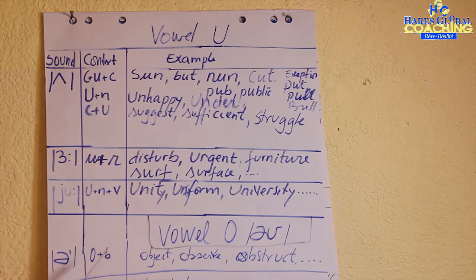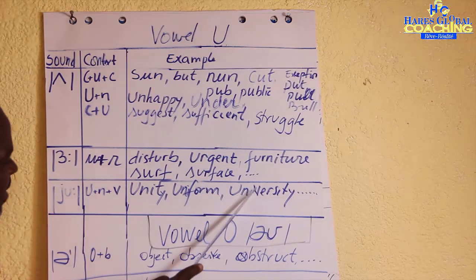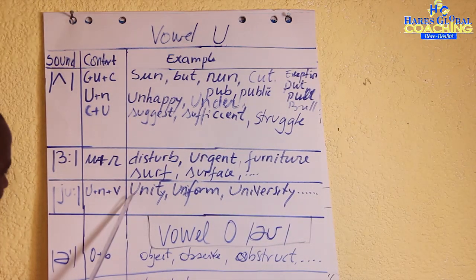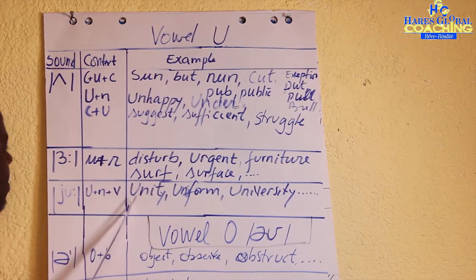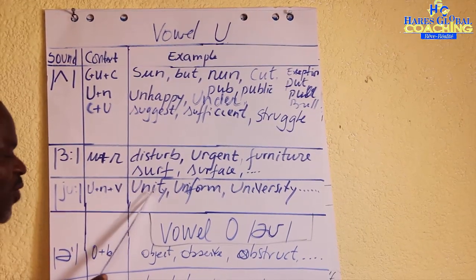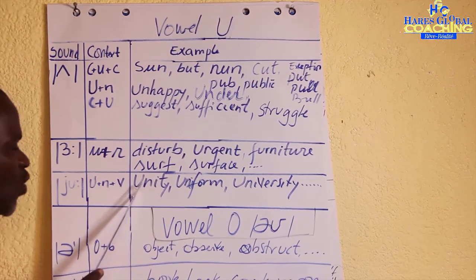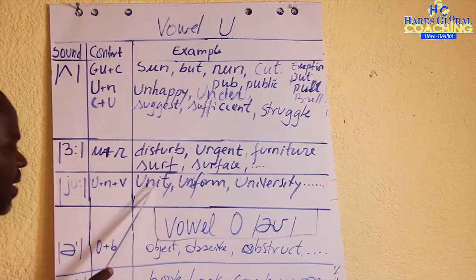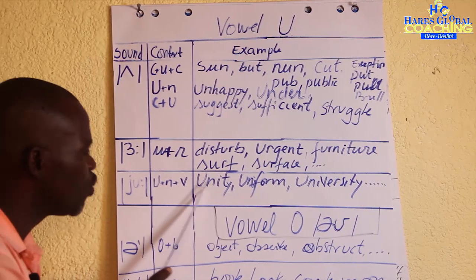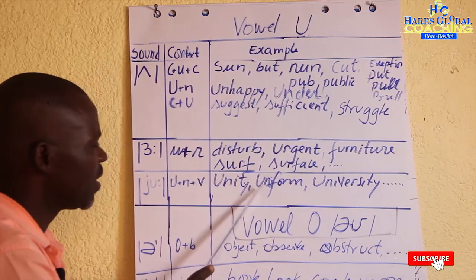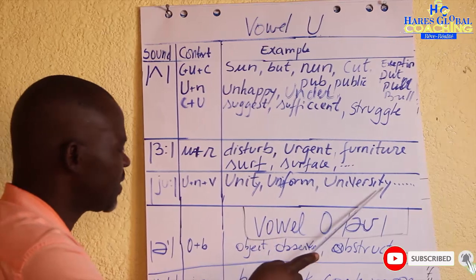If you cross out this I, it would be read like unhappy, with /ʌ/. But because of this context, after U and N plus the vowel I, we read unit, uniform, university.